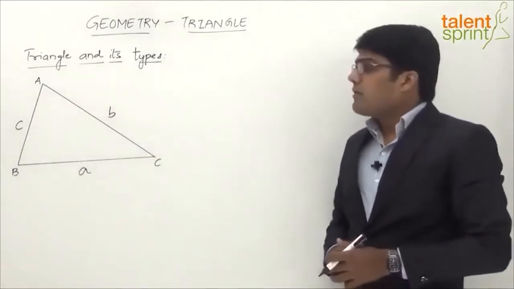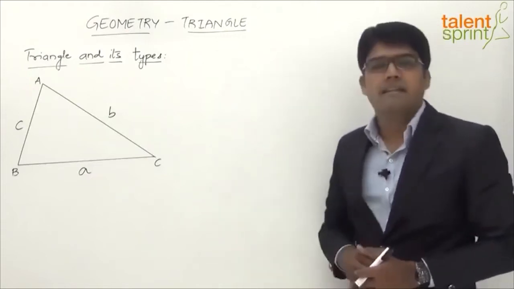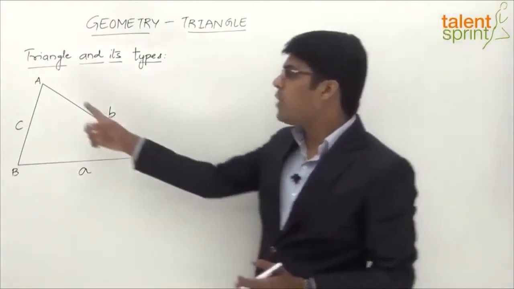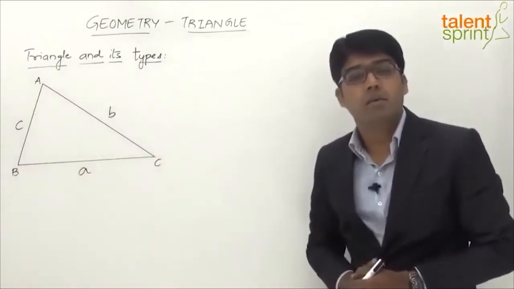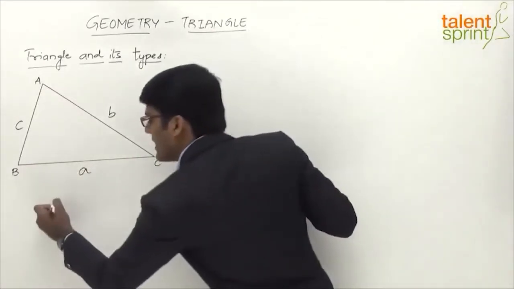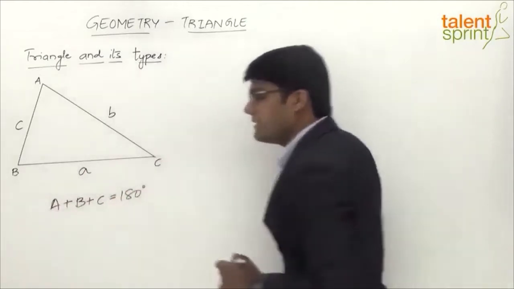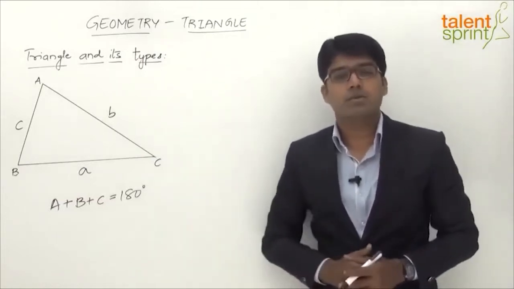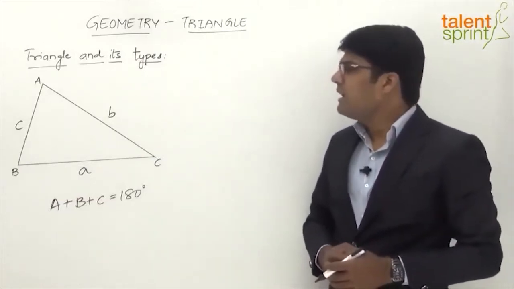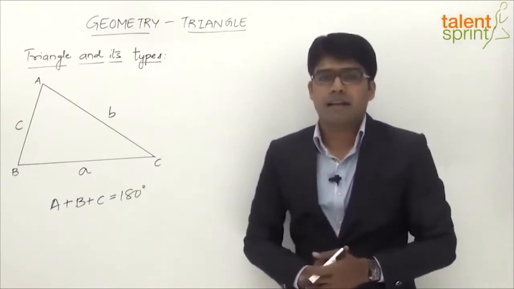Now, the very first point that we need to understand here is the sum of the interior angles. In any triangle, the sum of all the three angles, angle A plus angle B plus angle C, will be equal to 180 degrees, right? So A plus B plus C is equal to 180 degrees. The sum of all the three angles in a triangle will always be equal to 180 degrees. Now the second point here is with respect to the sides of a triangle, right?